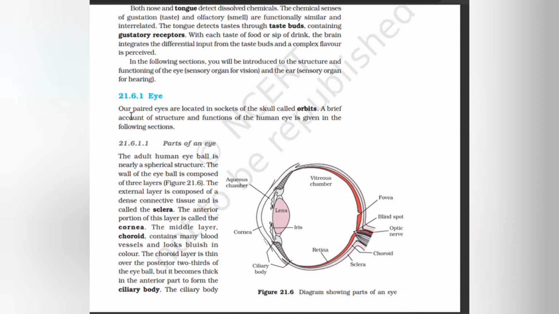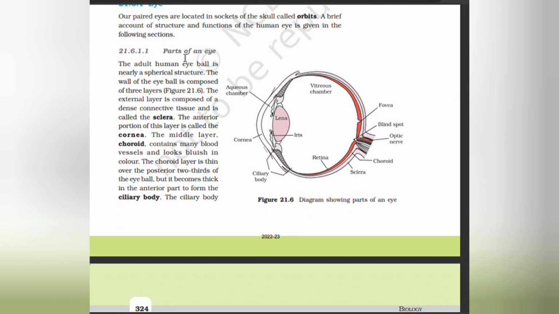Eye. Our paired eyes are located in sockets of the skull called orbits. A brief account of structure and function is given. Parts of the eye. The adult human eyeball is nearly a spherical structure. The wall of the eyeball is composed of three layers. The external layer consists of a dense connective tissue called sclera. Its anterior portion is the cornea. The middle layer is the choroid. It contains blood vessels and looks bluish in color.